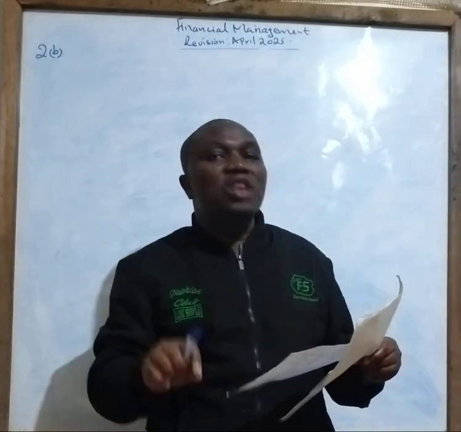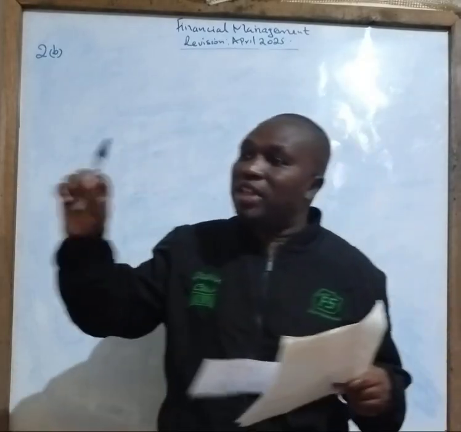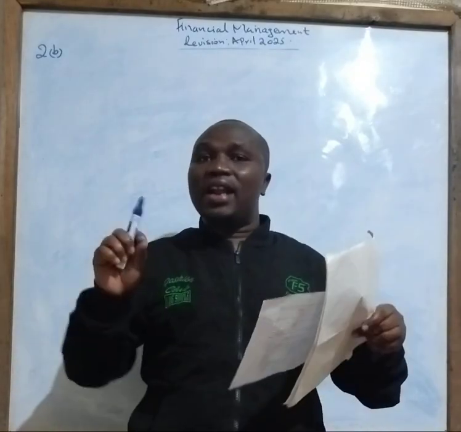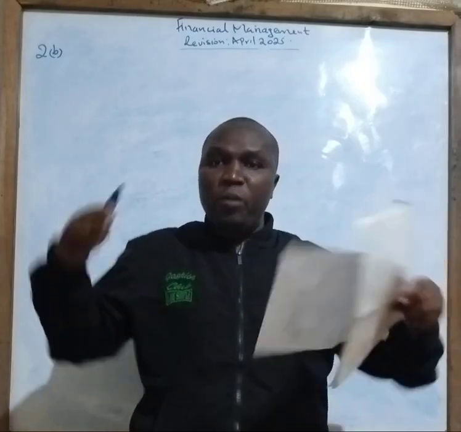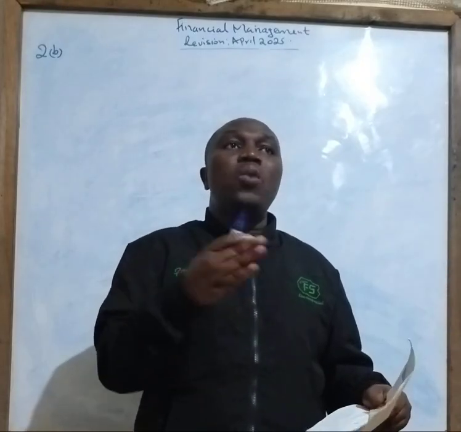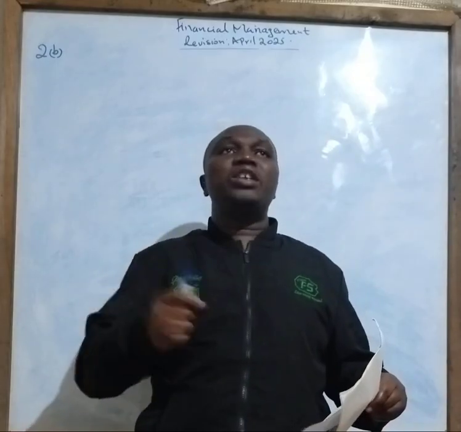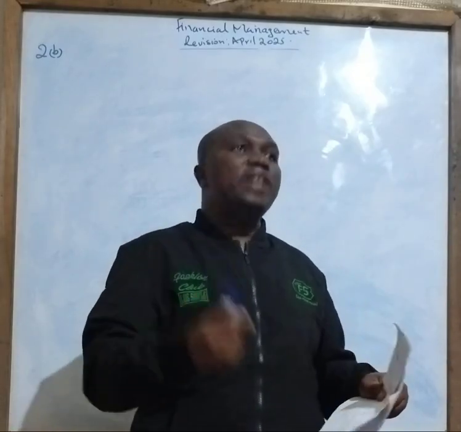The dividends that you are guaranteed to get at the end of that particular year is what they call cum rights. These are rights that you enjoy as a new member based on what the other existing members have been enjoying.